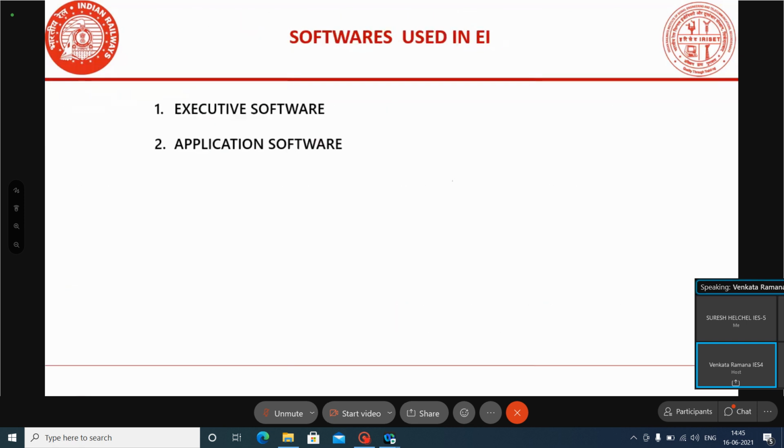Now we are moving to discuss what softwares are used in EI. The softwares used in EI are two: executive software and application software. These two softwares will be loaded in the CPU of the system.